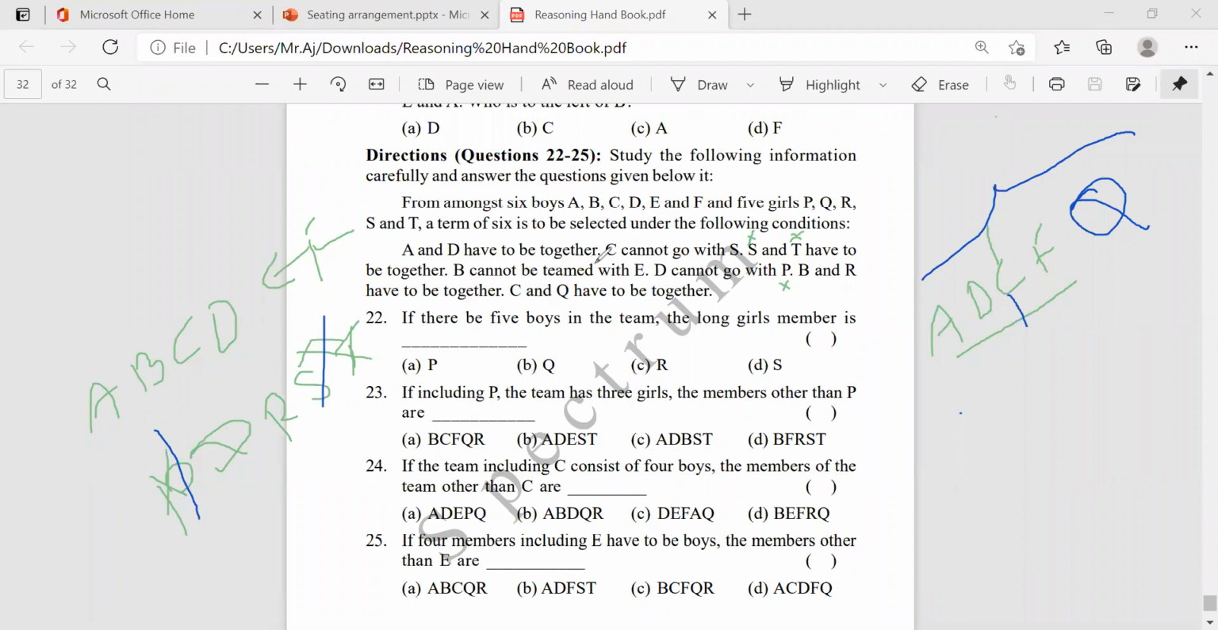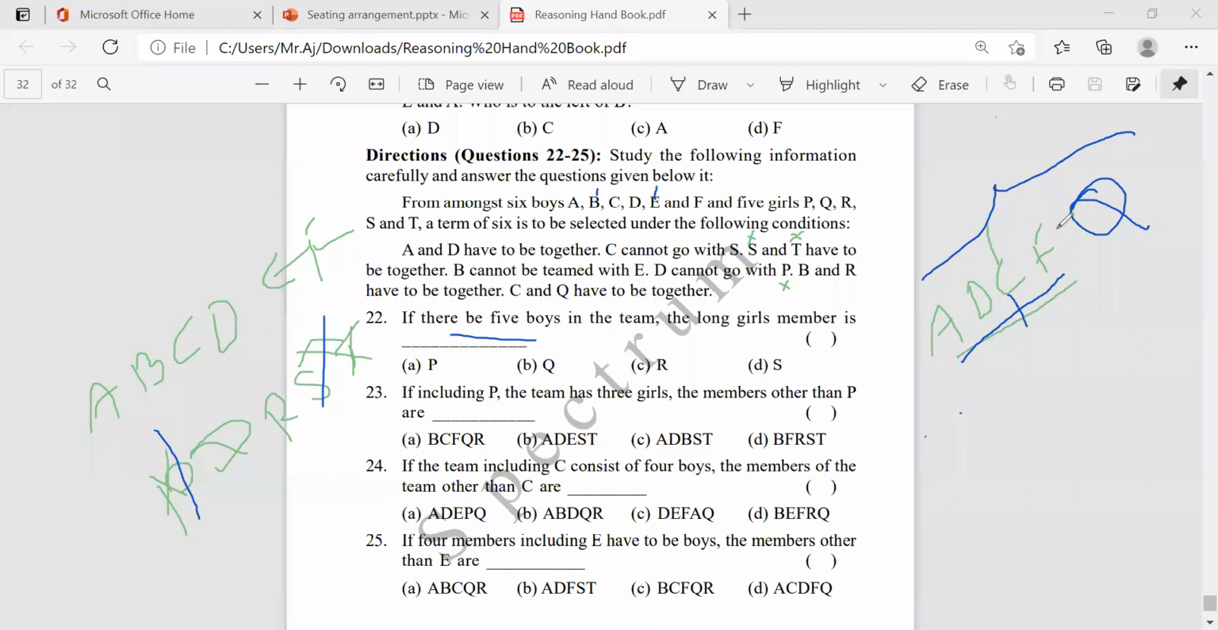C and F. B cannot be with E, F, D. So A, D, F. There are 5 boys in a team, 5 boys. Only 4 come. Remaining, how many members are there? 1, 2, 3, 4, 5. So 2 members are there. Only 4 boys will come. 5 boys in the team. B, E cannot be together.